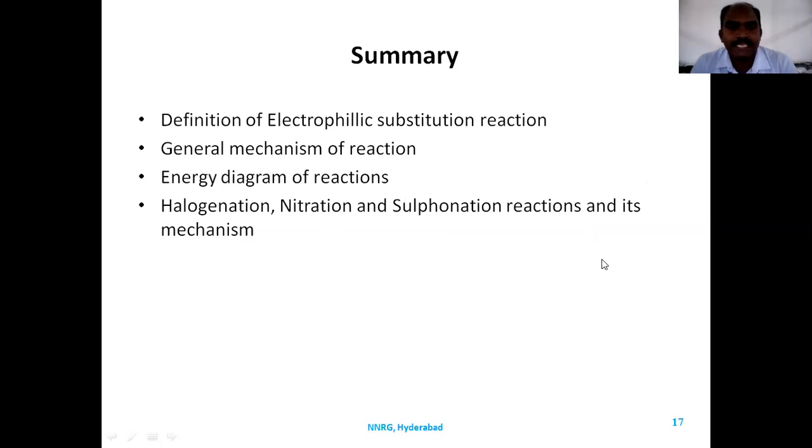So, a summary of the reaction. The definition of electrophilic substitution reaction is the substitution of a proton with an electrophile. Here benzene undergoes a substitution reaction because of delocalization of pi electrons.